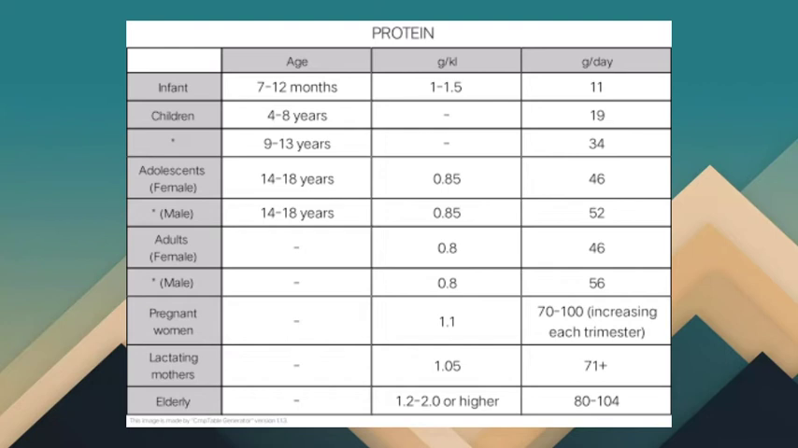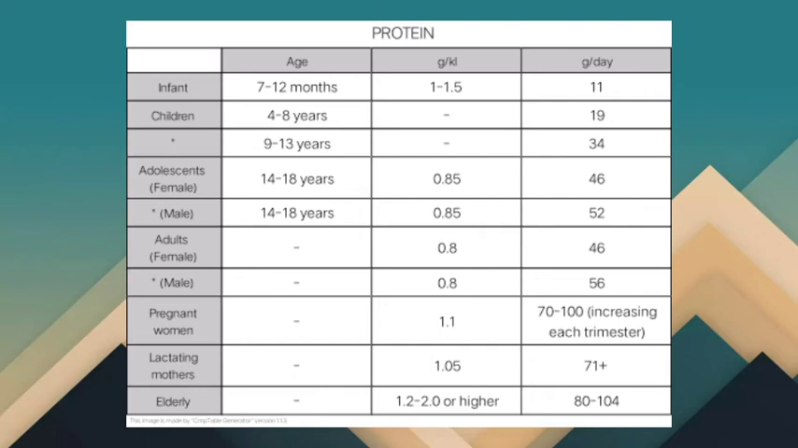Female adults need 0.8 grams per kilo, or an average female adult needs 46 grams per day. And the RDA of protein for male adults, we have 0.8 grams per kilo with 56 grams per day. So we have here pregnant women. The pregnant women need 1.1 grams per kilo, which is 70 to 100 grams of protein a day, and it is increasing each trimester.